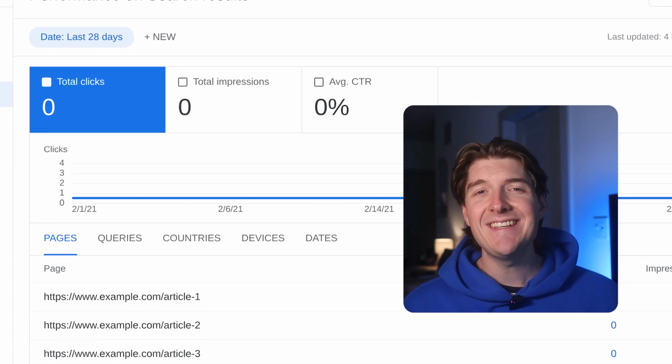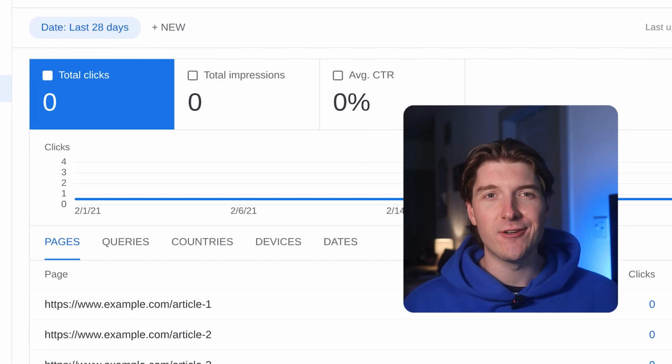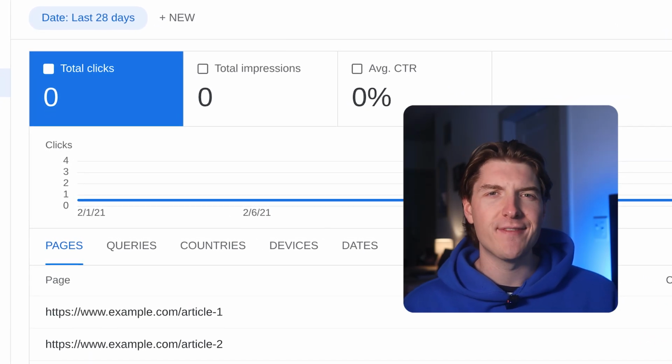Did you know 96% of all pages on the internet get zero organic traffic from Google? You heard me right, zero, not a trickle of traffic. And the scary part is that most of these pages were created by people who thought they were doing everything right. So in 2026, what actually earns you a Google penalty and what do you do about it?